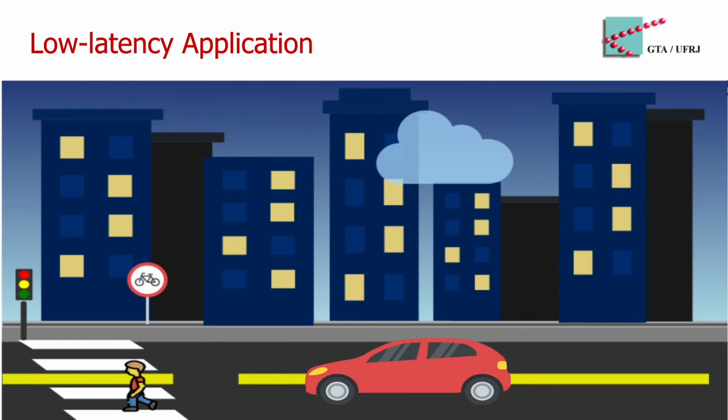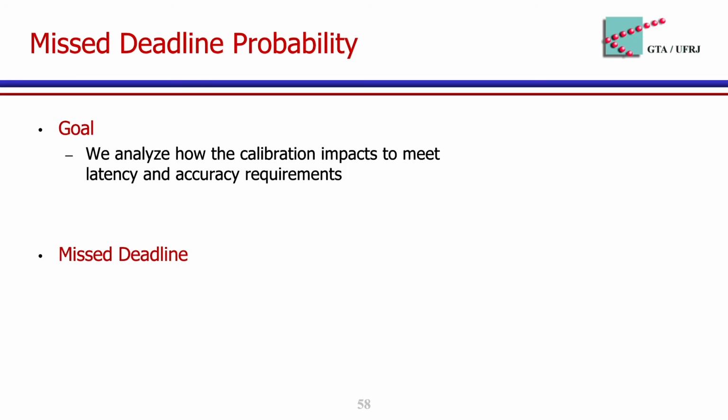However, many computer vision applications, such as smart car, demand low latency. Consequently, this application must achieve not only accuracy requirements, but also must achieve the latency requirement. At this moment, we analyze how the calibration impacts to meet the latency and accuracy requirements.